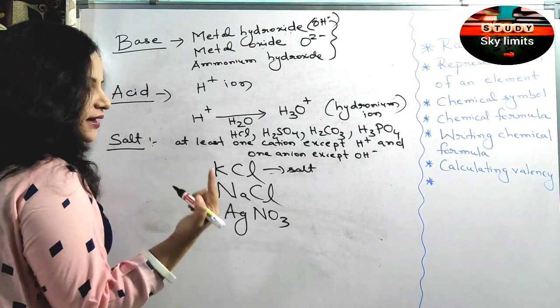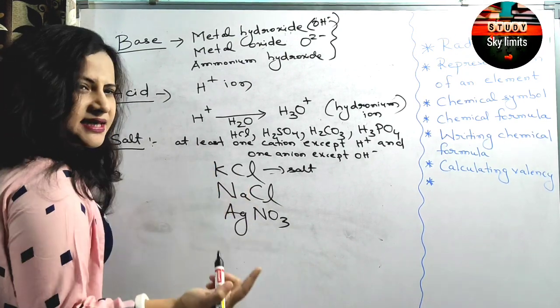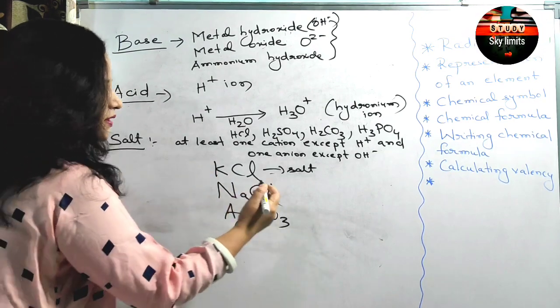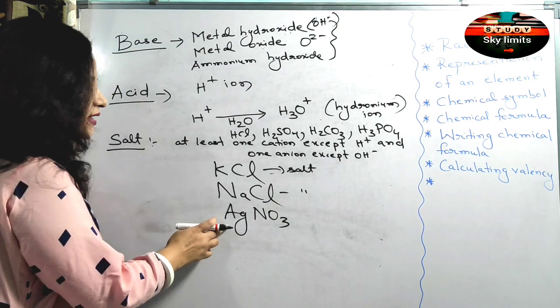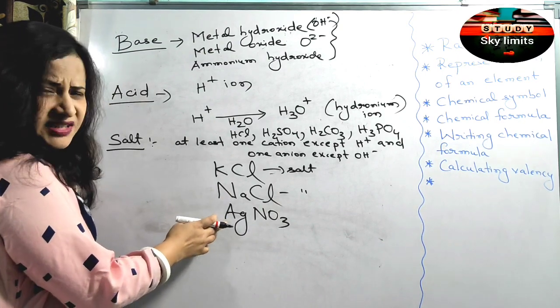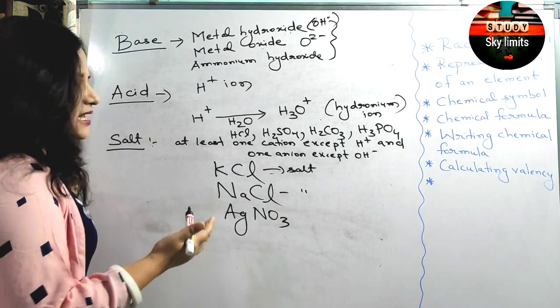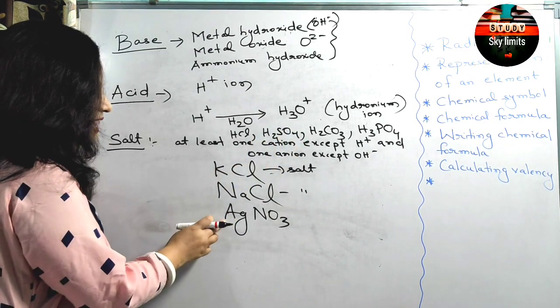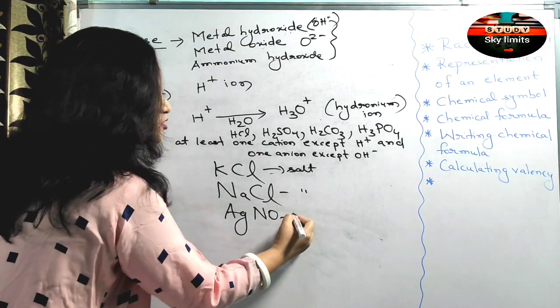Sodium chloride has one Na plus ion, which is not H plus, and it has one Cl minus ion, which is not OH minus. So it is a salt. It is also a salt. Silver nitrate is a salt because, in this case, silver is the Ag plus ion, a cation other than H plus, and it has an anion called nitrate. So it is also a salt.